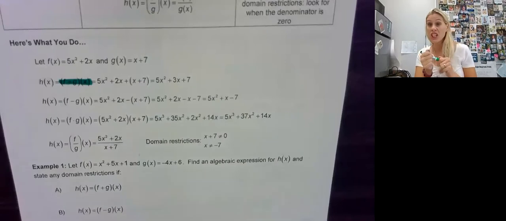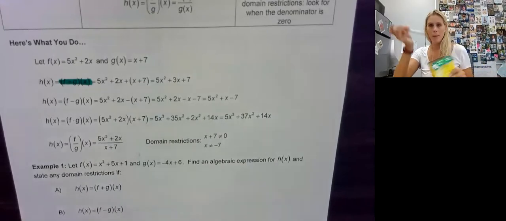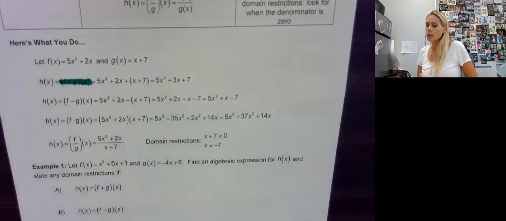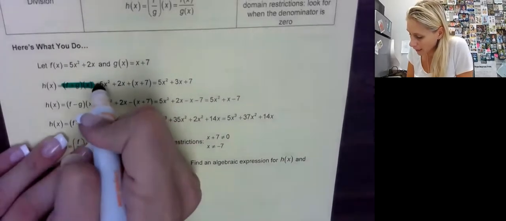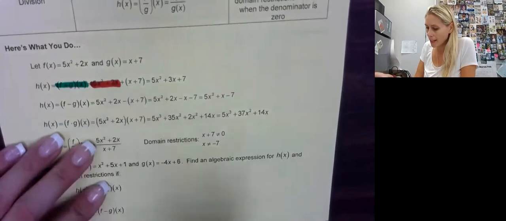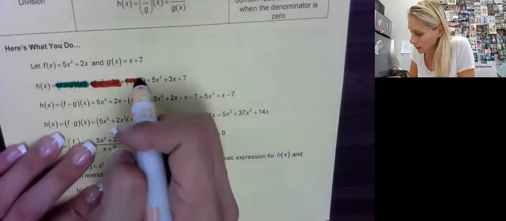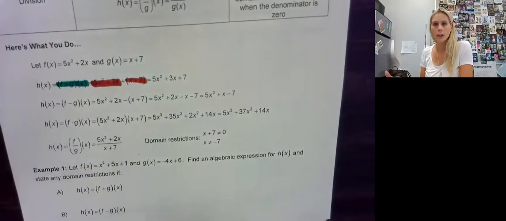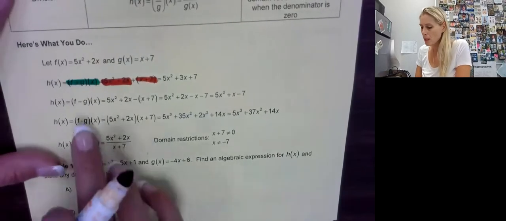Actually, right now, I'm going to change markers because that green's a little dark. So let's see if I can do maybe the orange. So we're going to say f plus g. So I'm going to take the f of x function right there, and then I'm adding the g of x, right? And then we just do what we did in 1.1.